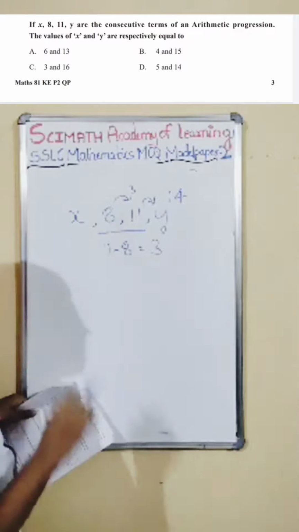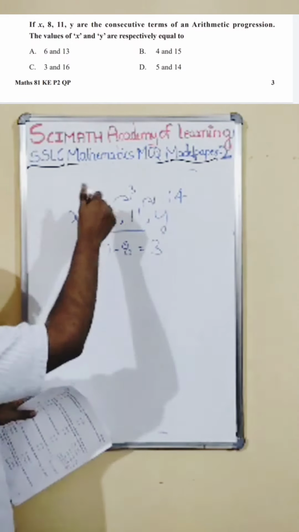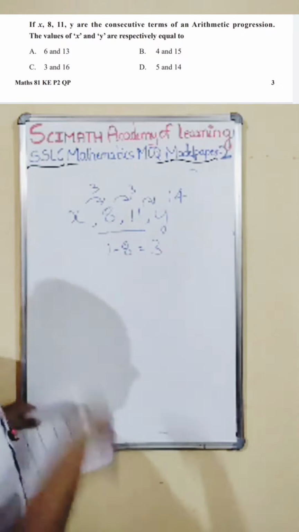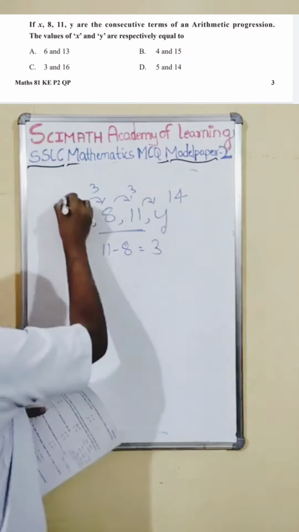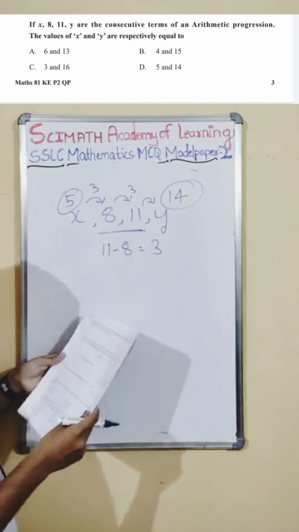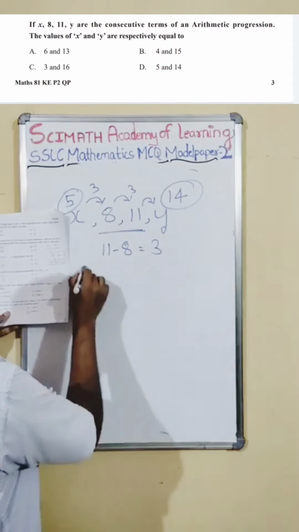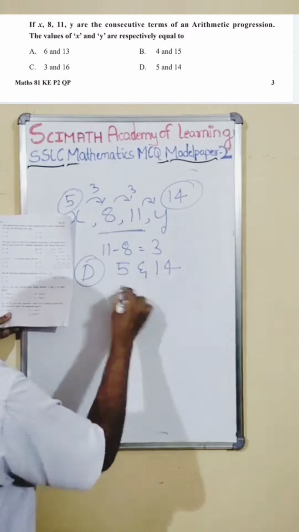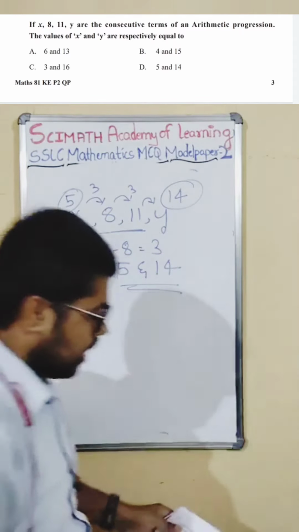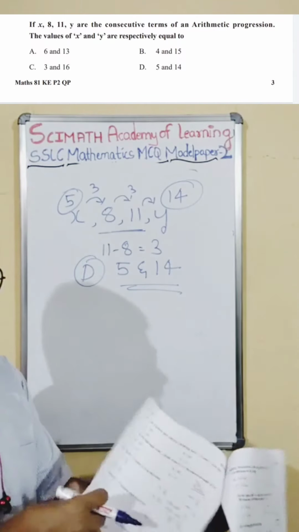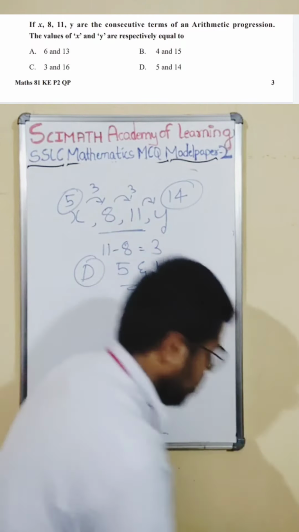So how do you get the first term? How do you get the 8? By adding 3 to the number before it, so you subtract: 8 minus 3 is 5. So 5 and 14 are the values of x and y. This answer is option D, 5 and 14. This you have to select. It is very simple. You just need to know the concept of AP. If you know it, you can solve it.